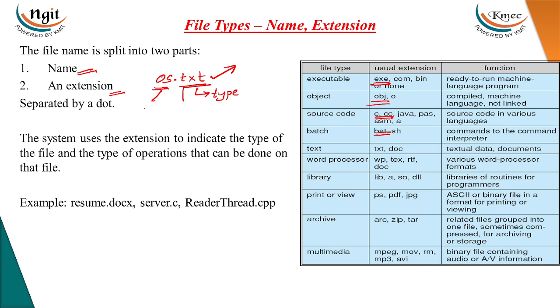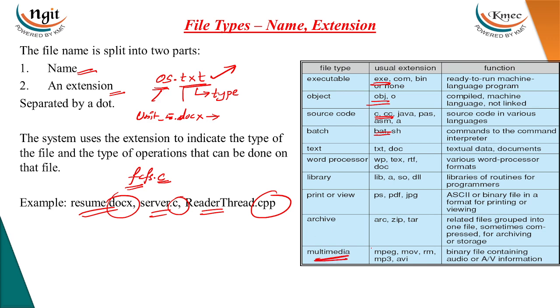If you are creating a unit file, it will be unit file dot docx, which defines a word file. If you are writing a program, you can write fcfs.c. So c is the type of the file and fcfs is the program name. So these are several examples of file names, and the end will tell you the type of the file. These are the different types of files supported by the system.